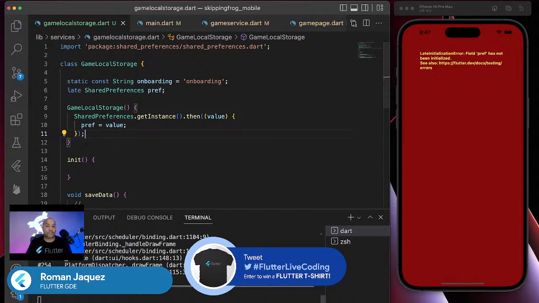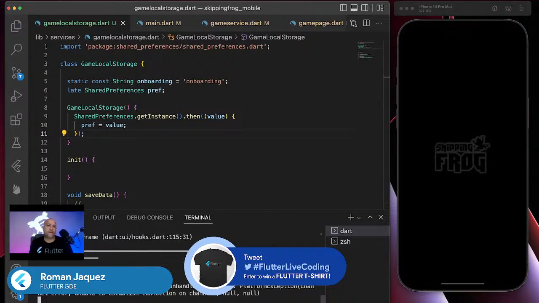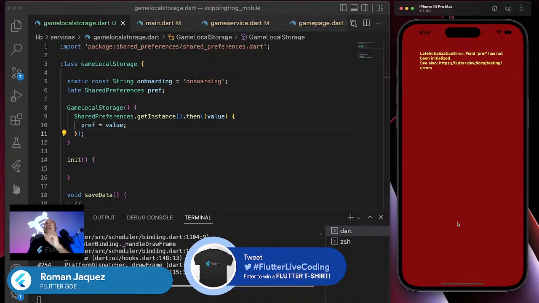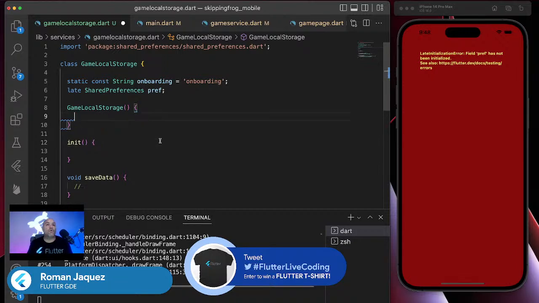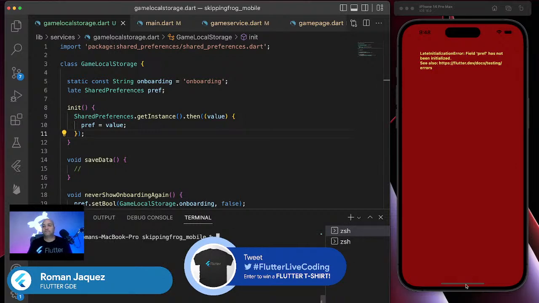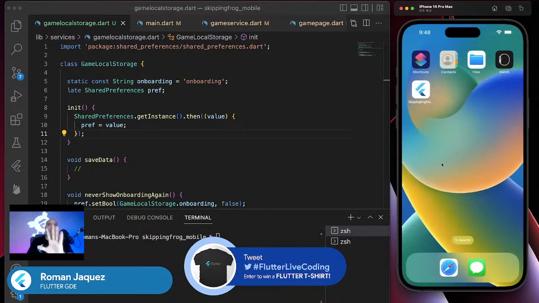So let's try it one more time. Let me just rebuild the whole thing. If I hit start, still building. I know what the problem is. I am trying to pull shared preferences when I did not rebuild the whole application, because I needed to have that package. So I'm going to kill the application, and then I'm going to just blow the application away.